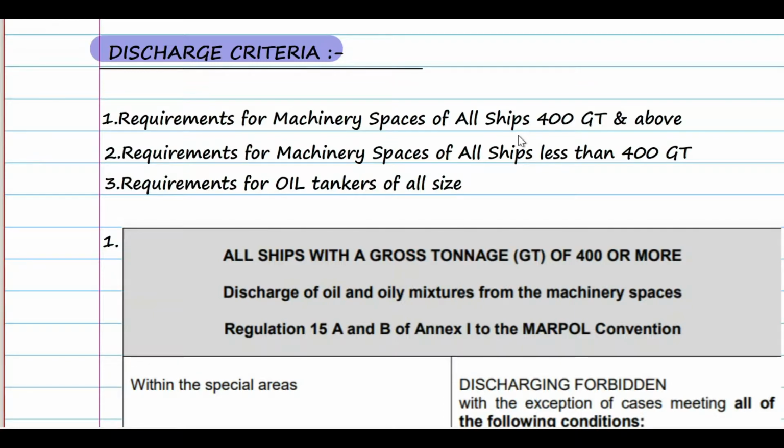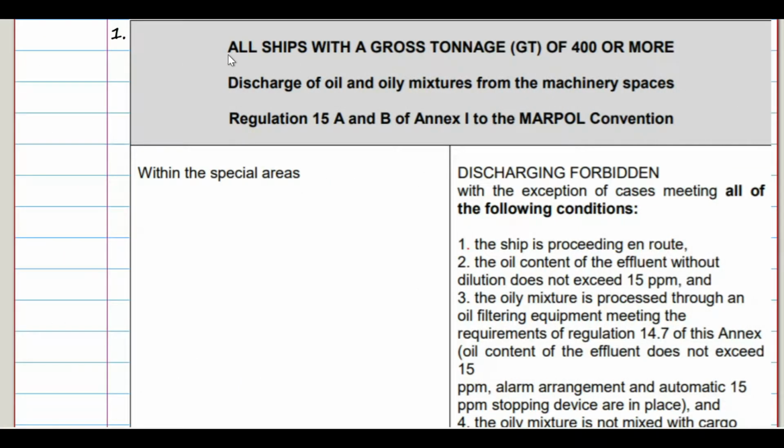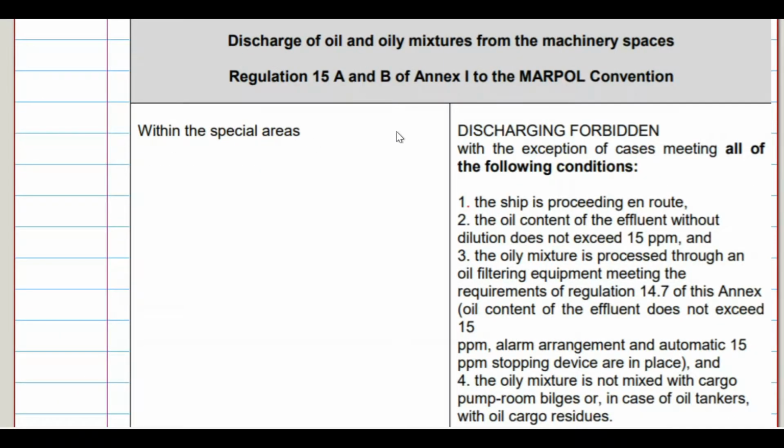So the discharge criteria are divided into three: for all ships 400 GRT and above, for all ships less than 400 GRT, and for oil tankers of all sizes. So first let's see for all ships with gross tonnage of 400 GRT or more. Within the special areas, these are the requirements which have to be fulfilled if you want to discharge the oily water. Without fulfilling these criteria, you cannot discharge the water.